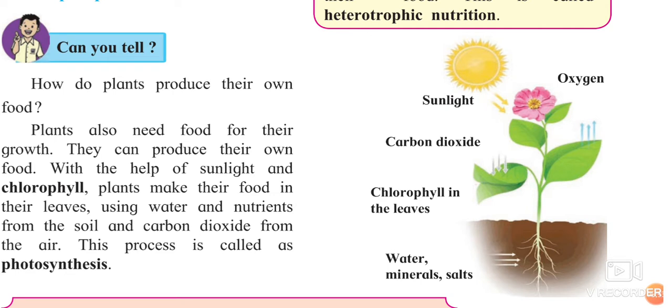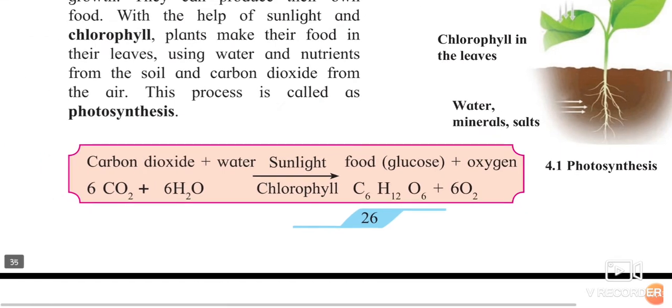Okay, and now there is green color in these leaves. You can see the green color. Why are the leaves green in color? Yes, because they consist of chlorophyll, and this chlorophyll helps them in preparing the food. Now what is that process called? Yes, the process is called photosynthesis. In presence of sunlight, plants prepare their own food, which is called photosynthesis. And because of this chlorophyll, the leaves are green in color.